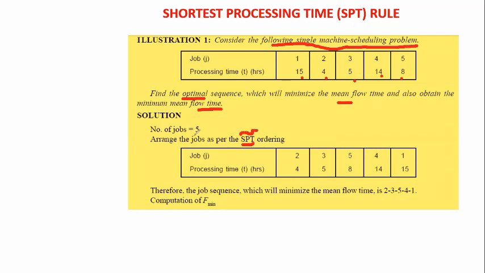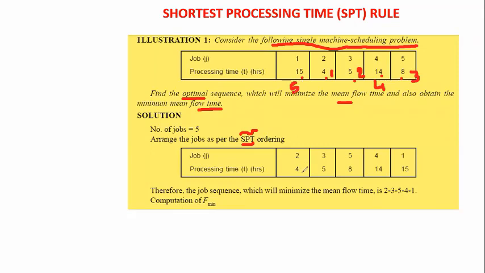Arrange the jobs as per the shortest ordering. The first shortest value is 4, then the next shortest value is 5, then 8, then 14, then 15. So I am going to rewrite the sequence.